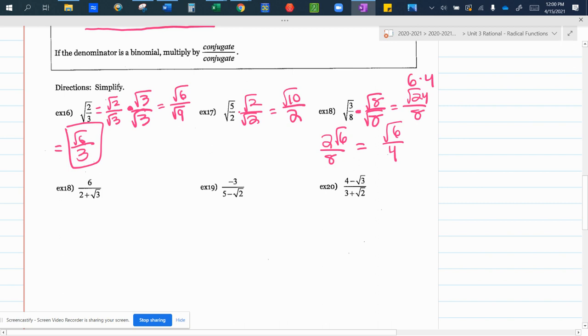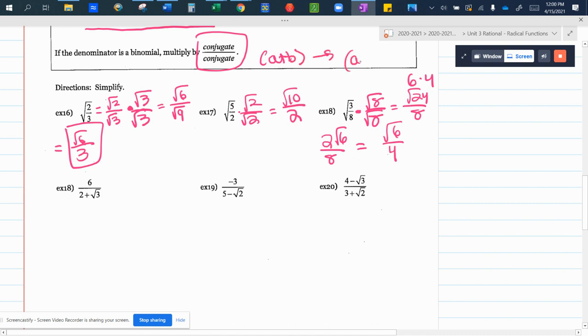All right, so when we have a binomial, so now we have two terms separated by a plus or minus, I have to multiply by the conjugate. So recall, a conjugate is a term or a binomial that has the same terms but opposite signs. So if I have A plus B, the conjugate is A minus B. If I started with minus, then it's going to change to plus. So what is the conjugate of 2 plus the square root of 3? 2 minus the square root of 3.